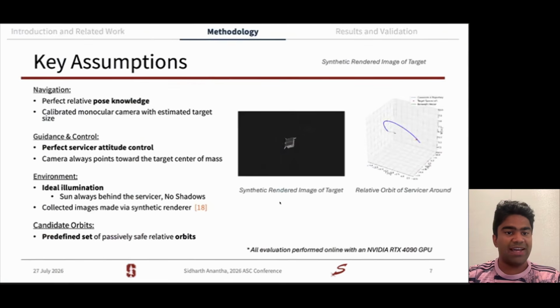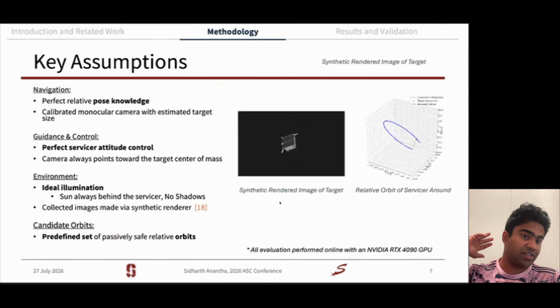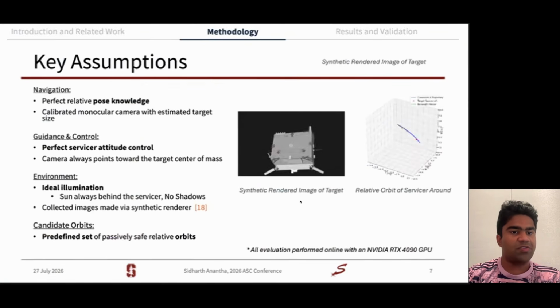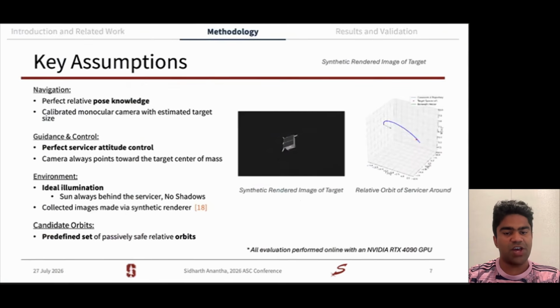We also assume ideal illumination, in that the sun is always behind the servicer and there are no shadows cast. As a result, the collected images are made by a synthetic renderer that we use for training. Lastly, for our candidate orbits, we're using a predefined set of passively safe relative orbits rather than generating them live.